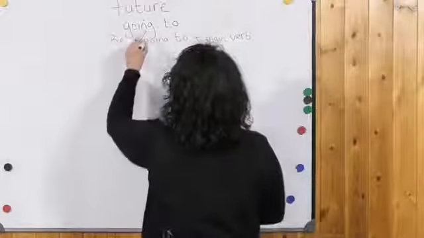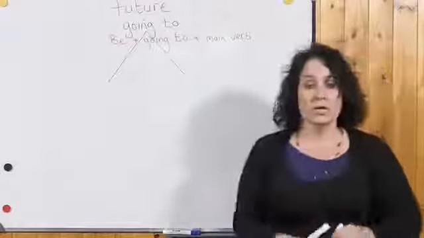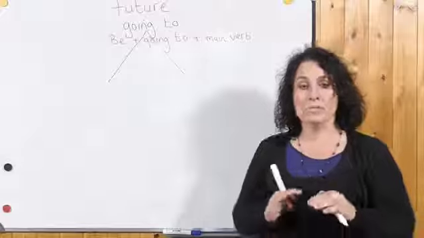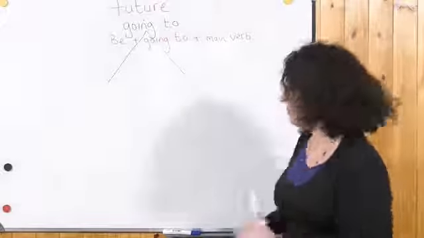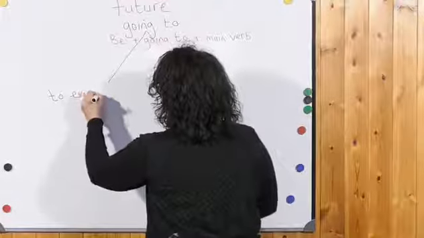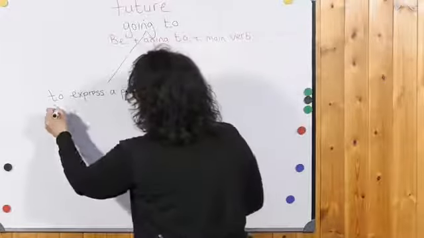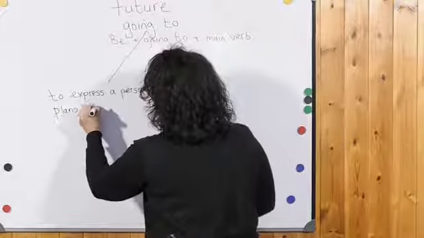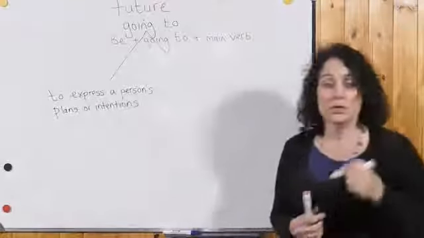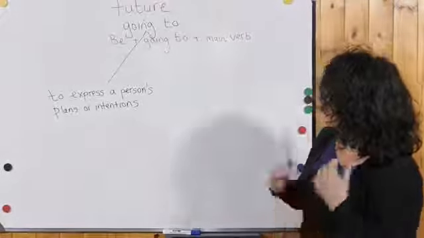Again, we use going to for two reasons. The first one is to express a person's plans or intentions, what they want to do in the future. We use going to. When else do we use going to?